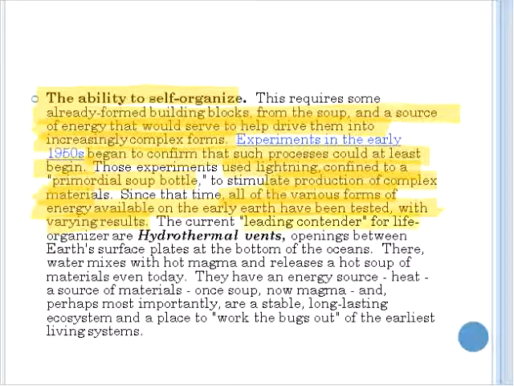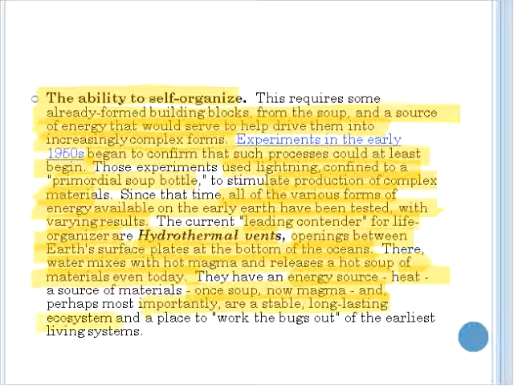The leading contender for life organizers are the hydrothermal vents, which you find at the bottom of oceans. There, water mixing with magma releases hot soup materials even today. There's an energy source, the heat. And perhaps most importantly, it's a stable, long-lasting ecosystem and a place to work the bugs out of the earliest living systems.